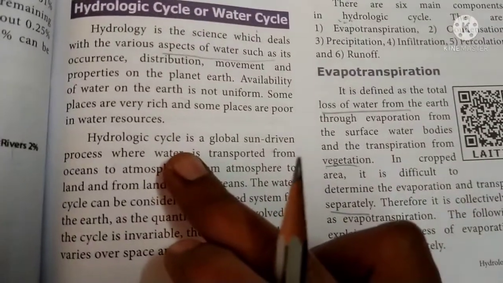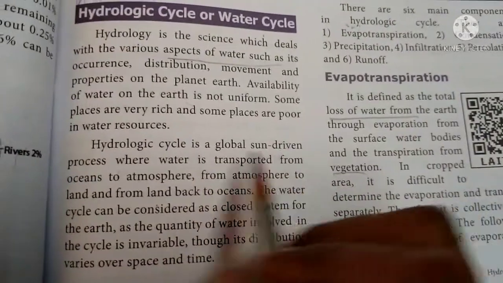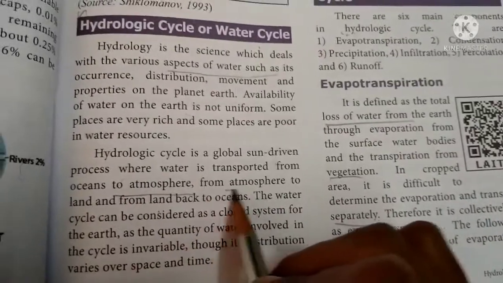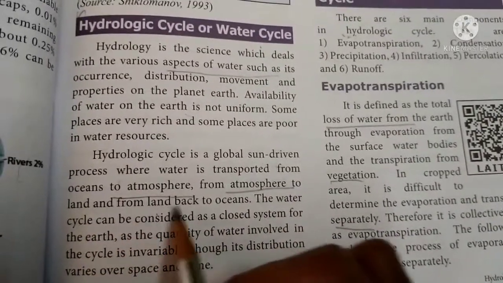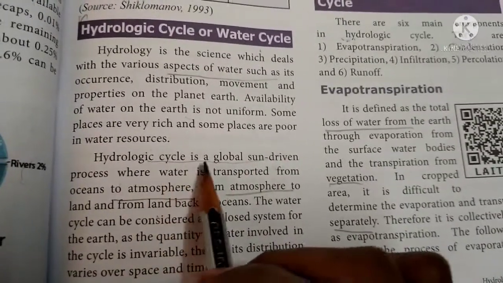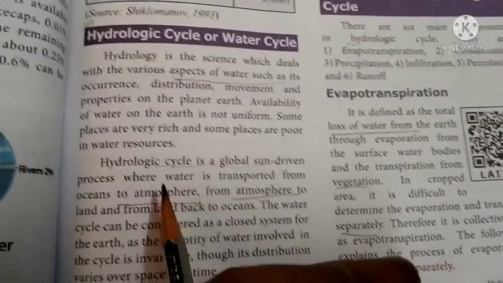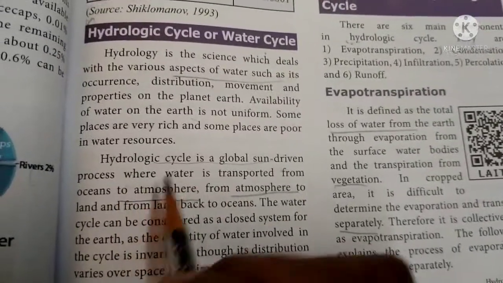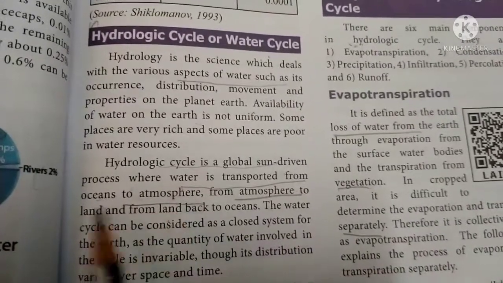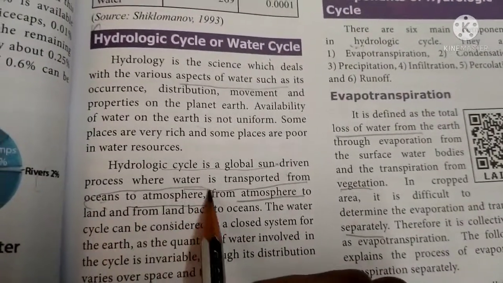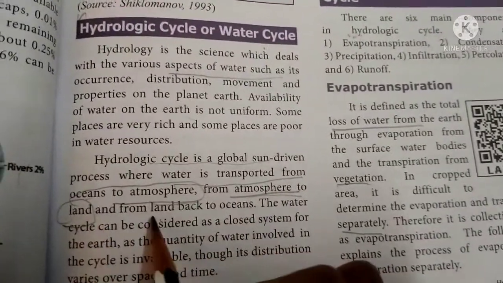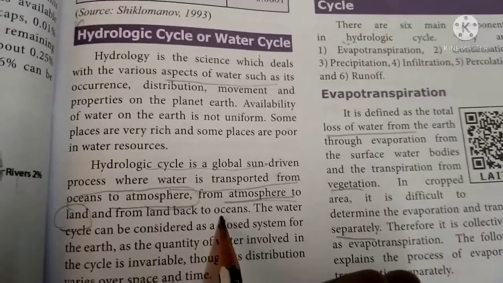And the hydrologic cycle is a global sun-driven process where water is transported from the ocean to the atmosphere, from the atmosphere to land, and from land back to the ocean. So it is a global cycle, and it happens only through the sun.